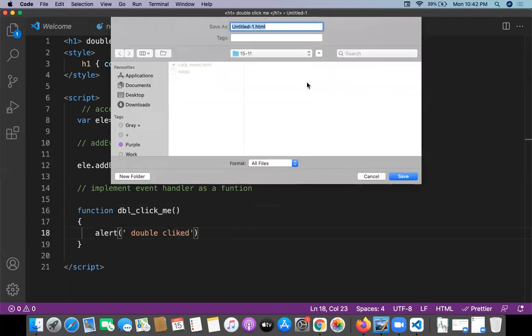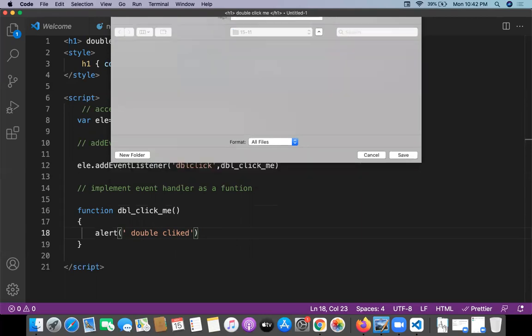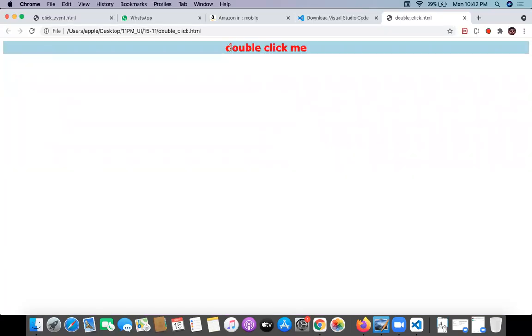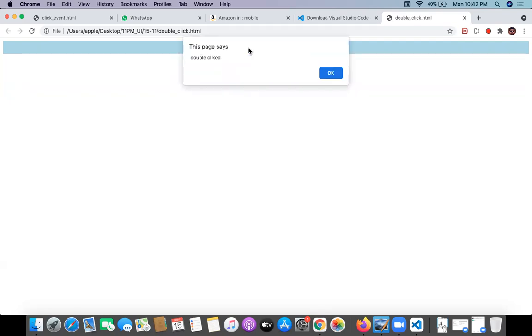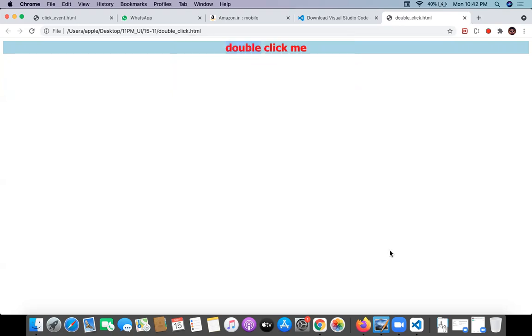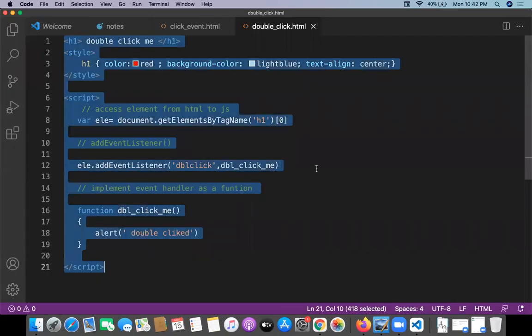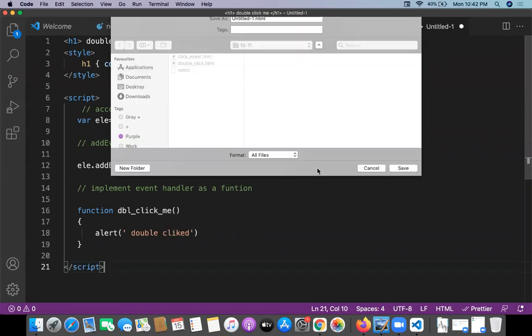This is the double click.html. Finally, click is not working here, and once I do a double click it works properly as a double click. The thing is working fine. Click is working, double click is working. Now let me do the mouse events like mouse over, mouse out, mouse move. Create a new program and save it as mouse events now.